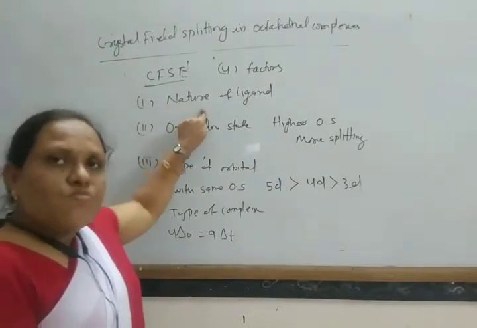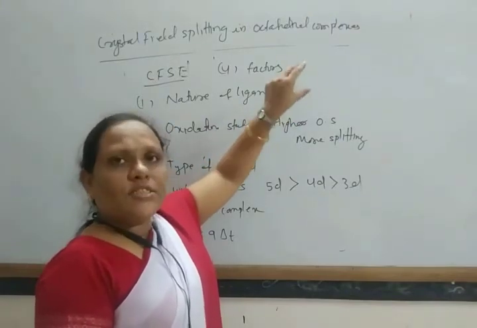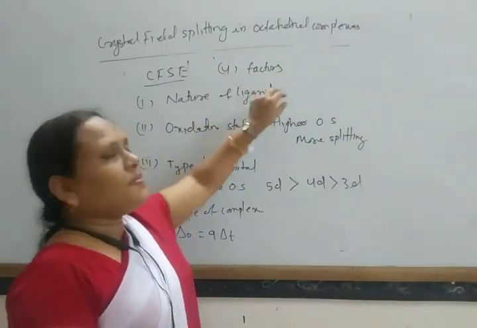Some ligands split the d orbitals more and some split them less.